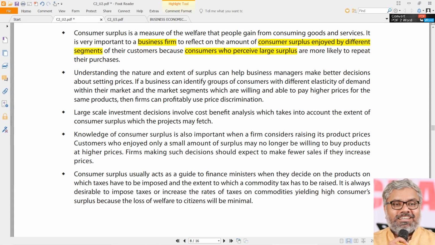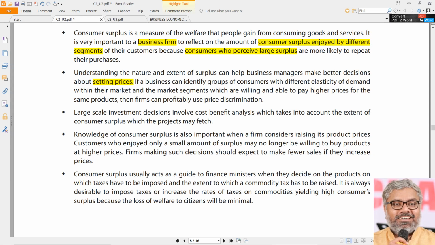So the point to note is what? Definitely the consumer surplus concept is useful for business firms, because if they can identify the consumer segments which are enjoying bigger consumer surplus, they can be sure that these people are repeat customers. Naturally, any business firm will take care of repeat customers more than a one-time customer. So that is a possible application of consumer surplus. That is the first point. And the second point: setting prices is a very important decision for many businesses.